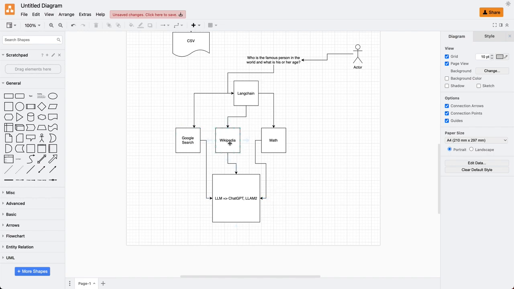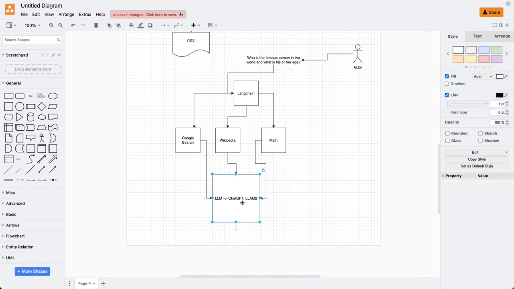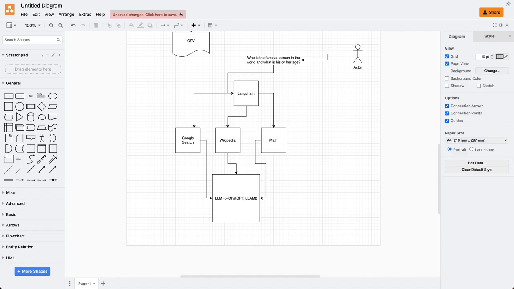So I will use the internet. And also, once I have found this person, then I need to calculate his or her age. For that, it will use this math tool. The LLM will be smart enough to understand that it has to use the math tool to perform any calculations. So that is the power of an agent, the power of these chains. Now let me go back to the demo.